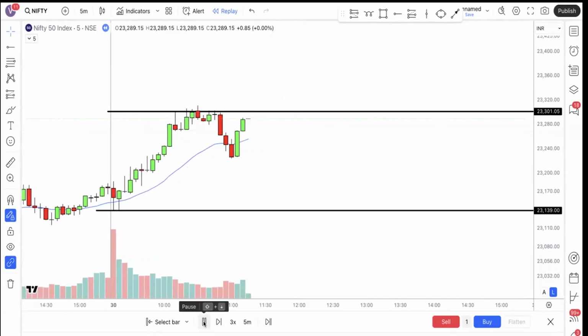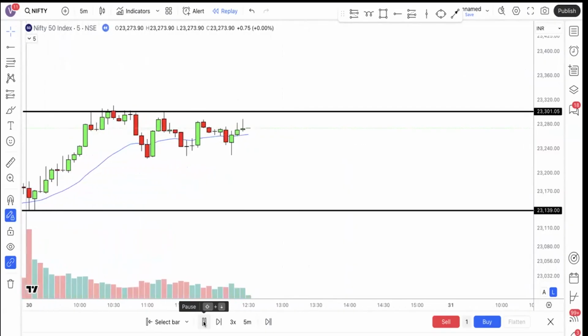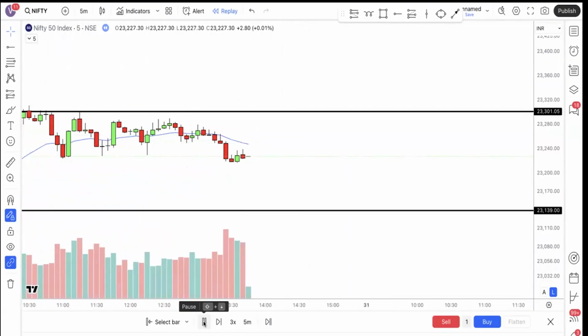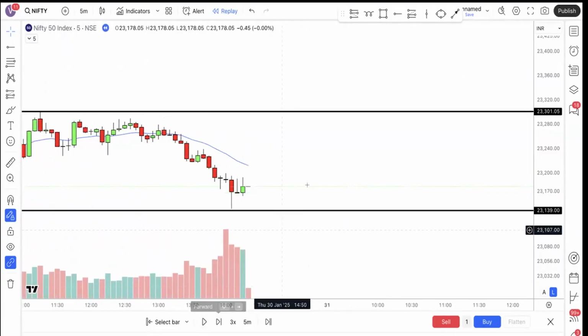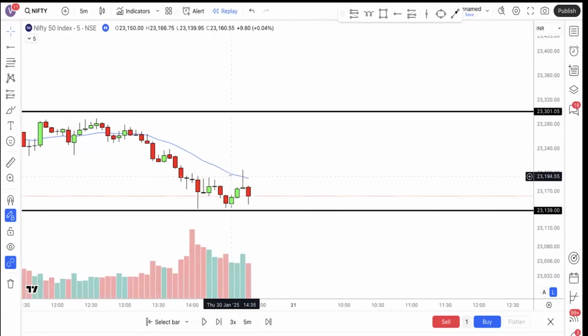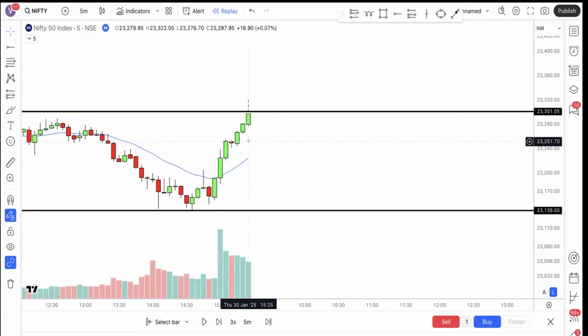You can see that after that it started going and retesting it. It did not come to the low of that initial balance, so we still have not got the long opportunity. Around afternoon, around 2:15, 2:30, the candle started coming near that initial balance low. Let us replay the candlestick now. You can see that price finally touched that black line, and this is your long opportunity.